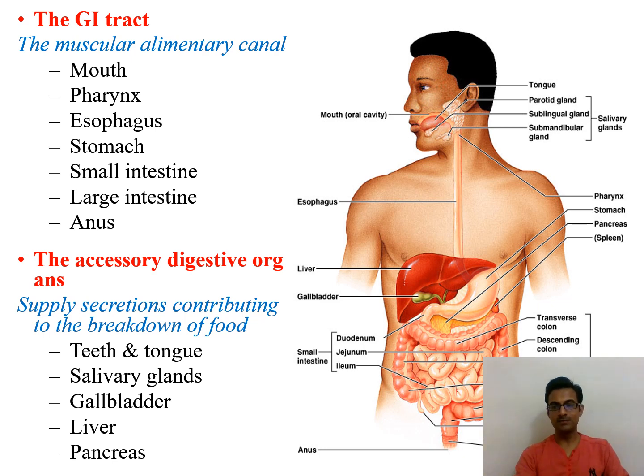So all these organs are shown in this diagram over here. You can pause my video and see the various labels and positions of all these digestive organs, the alimentary canal and accessory digestive organs, and their locations in the human body.